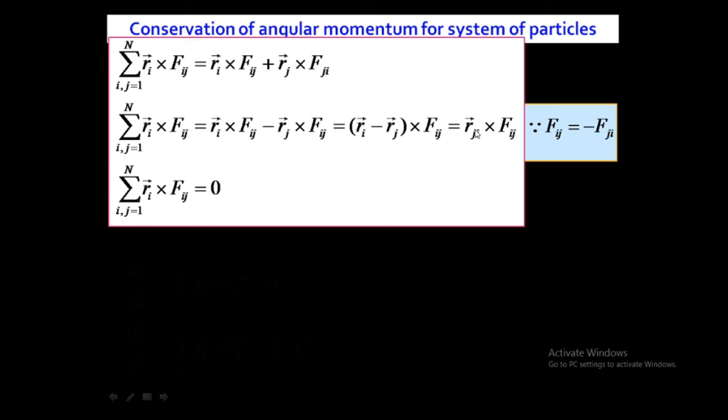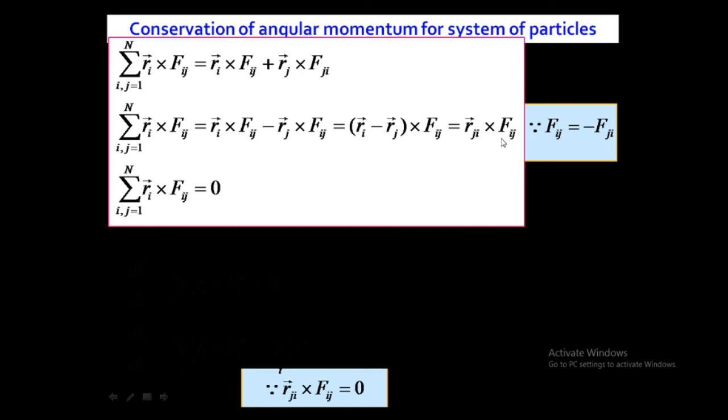While going through that diagram, I already told you that due to the vector law of addition, Ri minus Rj is Rji. So in place of Ri minus Rj, we can put Rji, and it becomes Rji cross Fij.